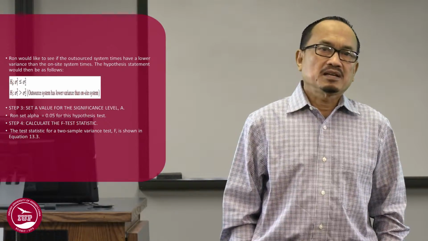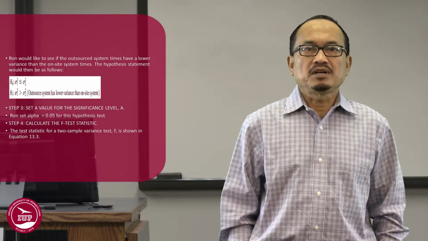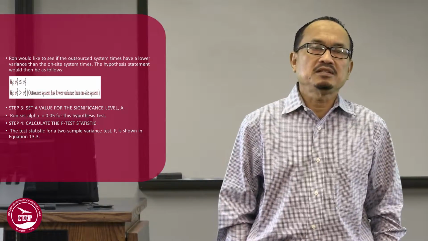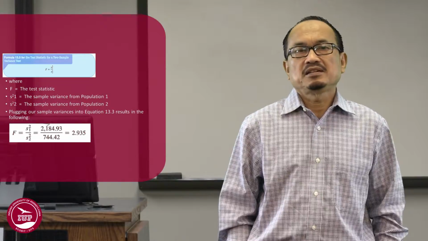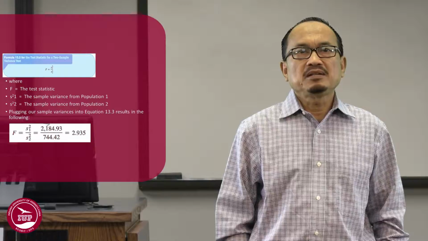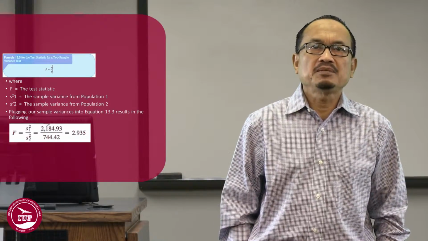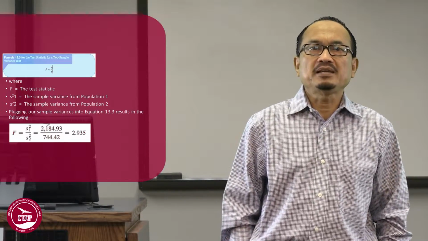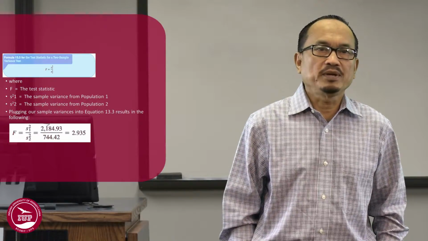Step 4. Calculate the F-test statistic. The test statistic for a two-sample variance test, F, is shown in equation 13.3, where F is the test statistic, s1 squared is the sample variance for population 1, and s2 squared is the sample variance for population 2. Plugging our sample variances into equation 13.3 results in the following.